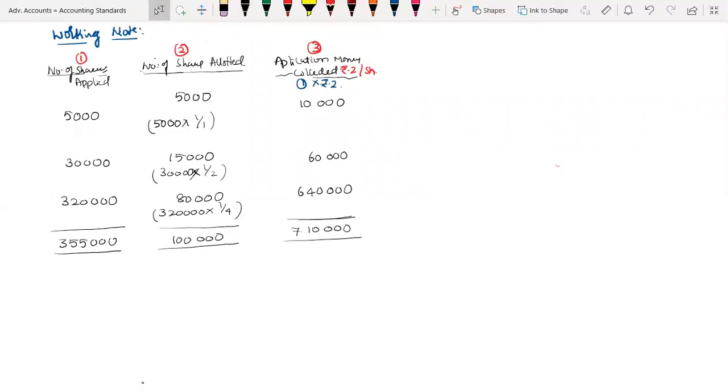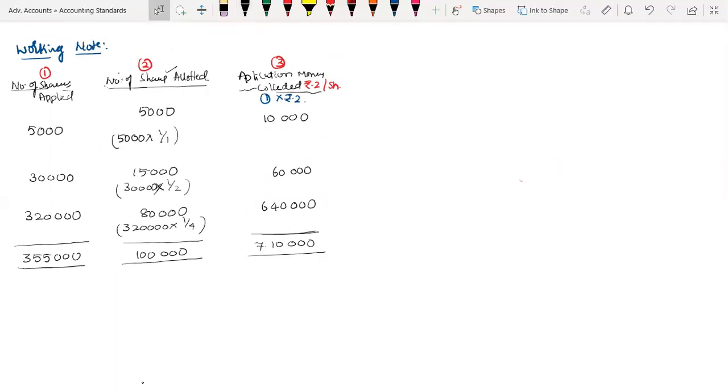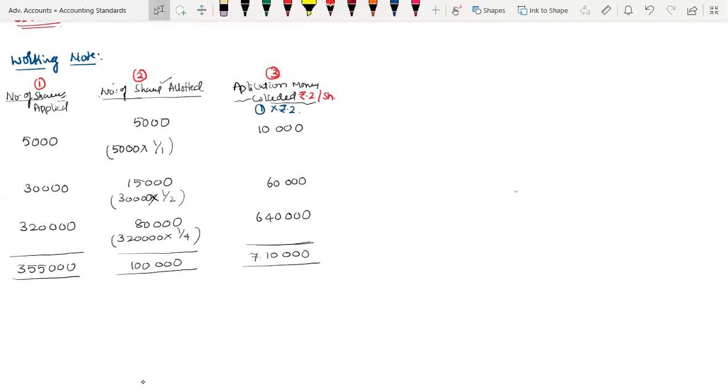This is what was actually collected, but I am supposed to collect only for the 1 lakh shares which I have allotted. Whatever I collected over and above that is excess application amount, which I am supposed to refund. First, let us compute the application amount for allotted shares. Let's make this column number 4.